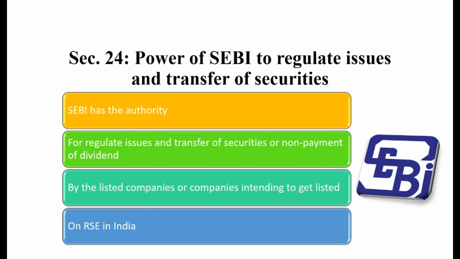The SEBI has the authority for the purpose of regulating the issues. It can provide or prescribe several new laws which can be in the public interest for new issues and transfer of securities, and non-payment of dividend, if the company declared its dividend or the same has been announced or advertised. However, the company later on was unable to pay the amount of the dividend. So this is the case of non-payment of dividend. SEBI has the authority to create an investigation against such company in this matter also.